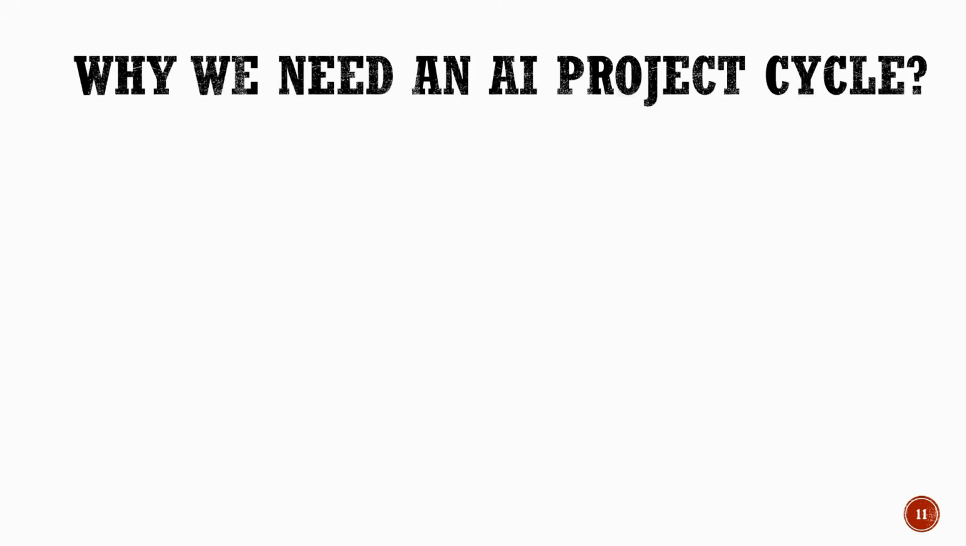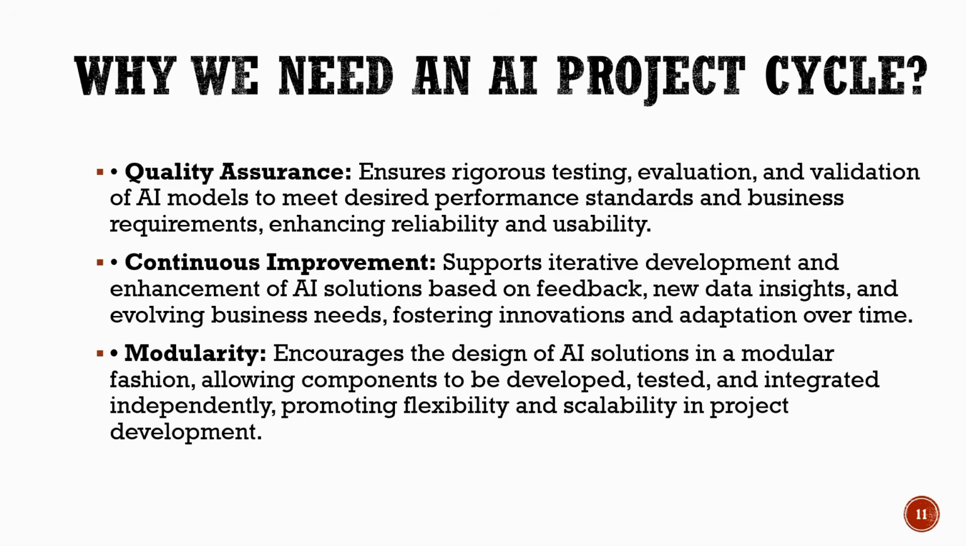Let us look at some more important reasons for using an AI project cycle. Quality assurance. The AI project cycle ensures proper testing, evaluation, and validation of AI models. This helps in meeting performance standards and business requirements, making the system more reliable and user-friendly. Continuous improvement. It supports continuous improvement by allowing AI solutions to evolve over time. Based on feedback, new data, and changing needs, the system can be updated and improved, leading to better results and